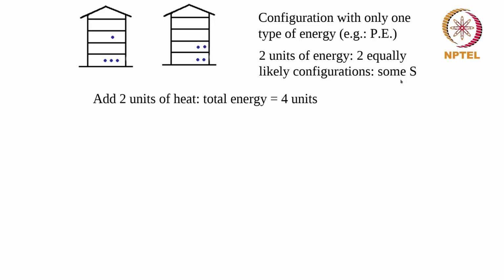What I can do now is add some amount of heat. Let's say I add 2 units of heat. So now the total energy of this system becomes 4 units. Because it already had 2 units of potential energy, I am adding 2 units of heat, which is also a form of energy. So now it has a total of 4 units of energy.